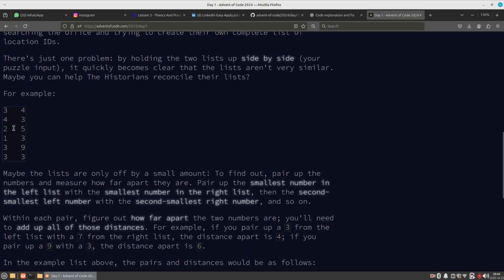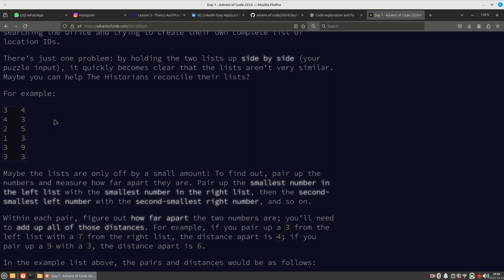You need to sort A in ascending order, and also sort B in the same order. After that we subtract those numbers: the smallest one from A and the smallest one from B, then the second smallest from A and the second smallest from B, and we add up all those differences and get the answer.